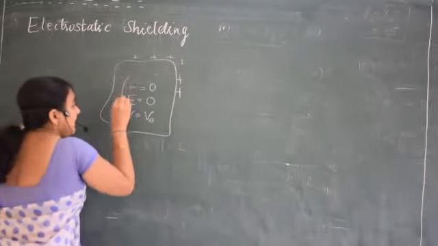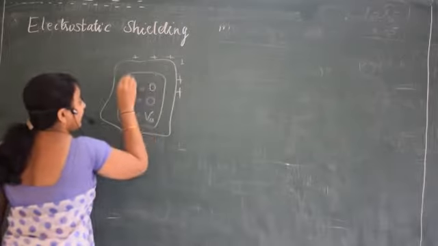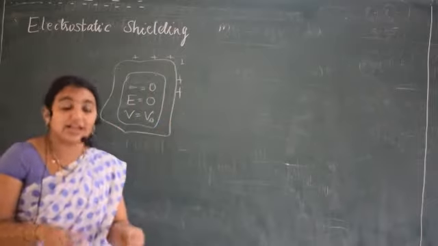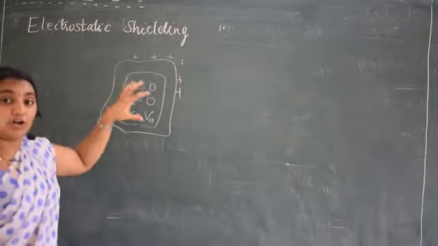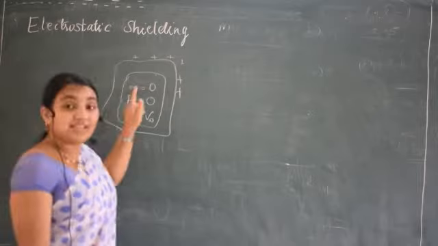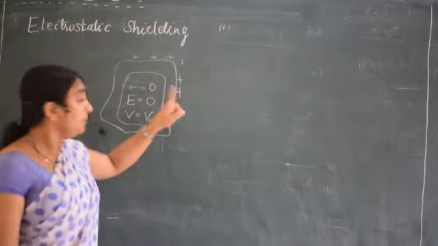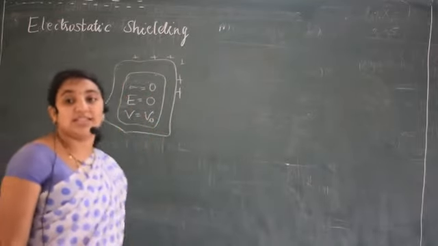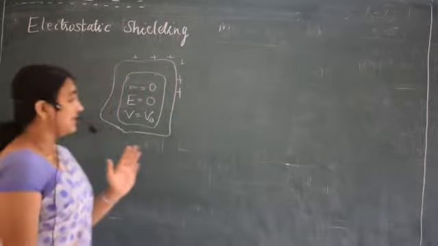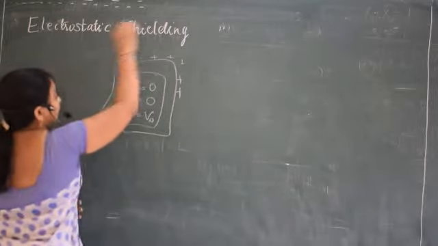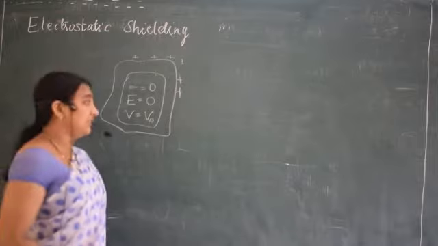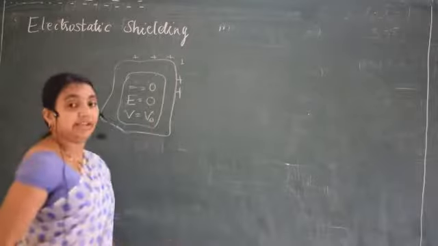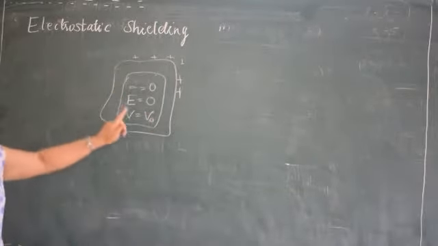So inside the conductor this forms a cavity, a small region where surface charge density is 0, electric field is 0, but potential is always constant. Whatever electric fields are present outside will not go inside this charged conductor. Since it formed a cavity, we call this electrostatic shielding.